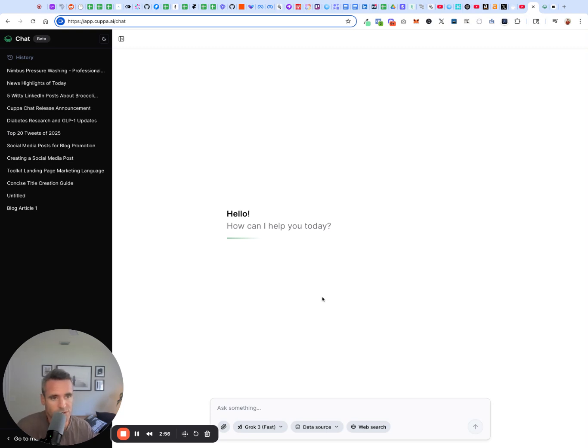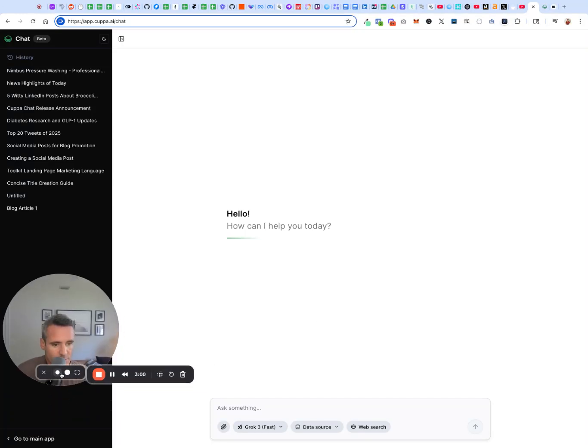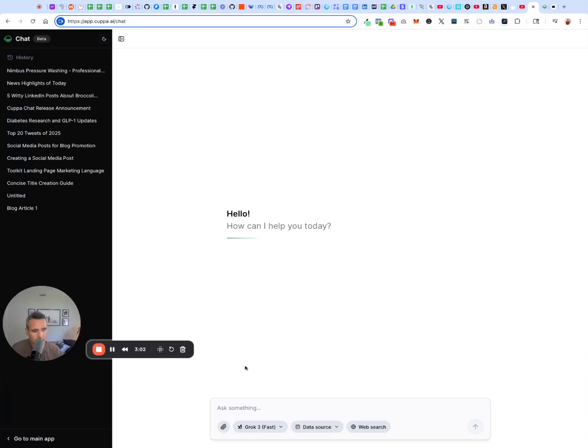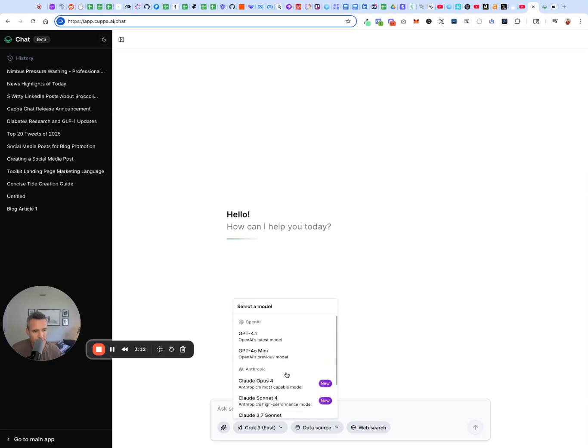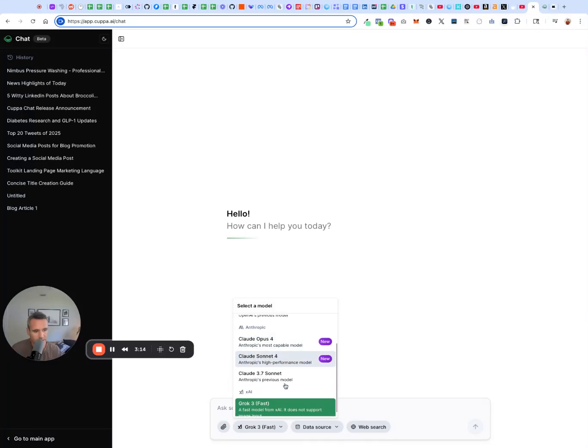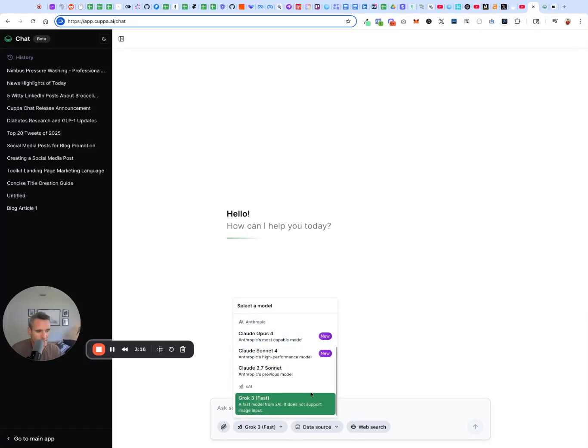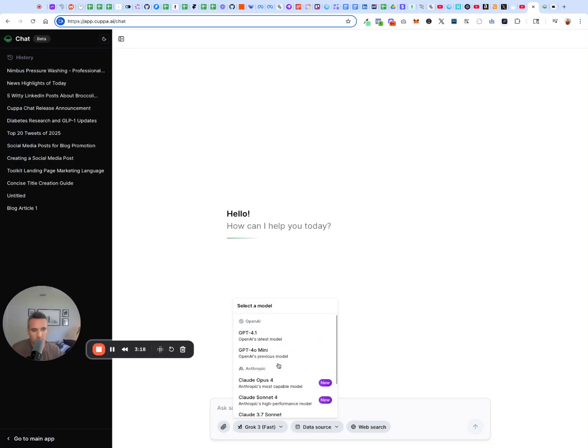But the key features: down here, just like how the UX works for ChatGPT, we have your model selection here. Obviously OpenAI, Anthropic, and we have Grok 3 as well. Obviously that's different than how ChatGPT works because that's all OpenAI. So you can select your model.